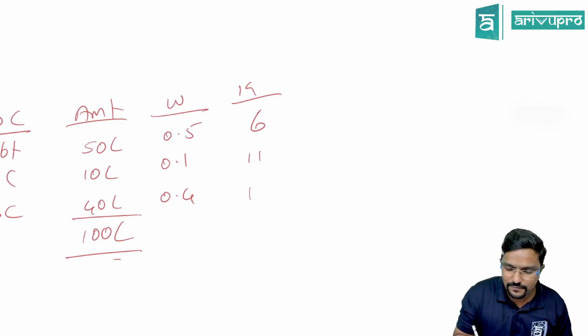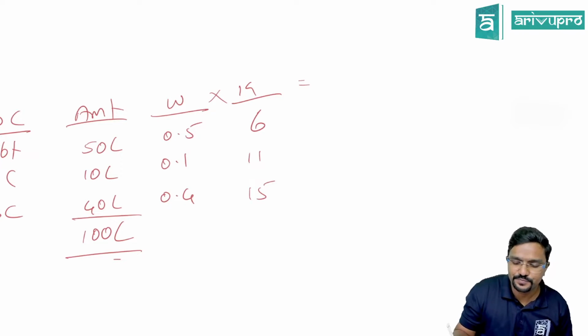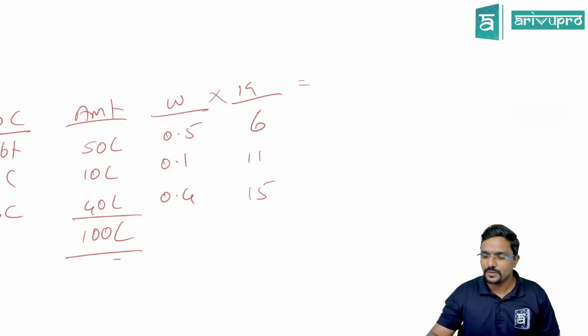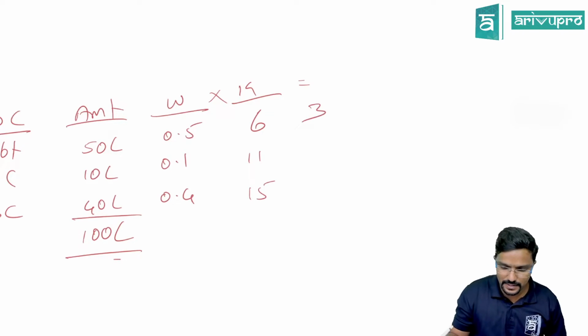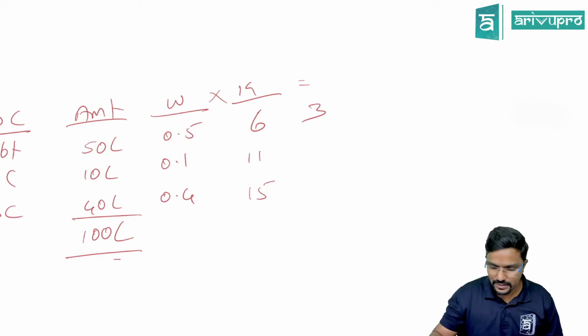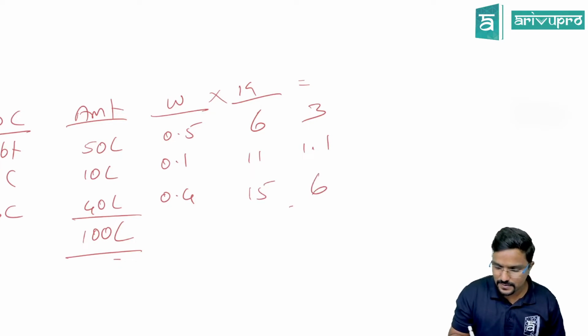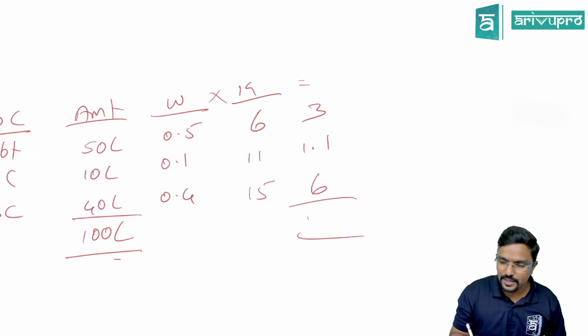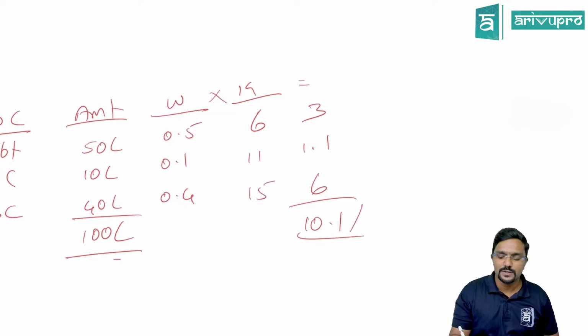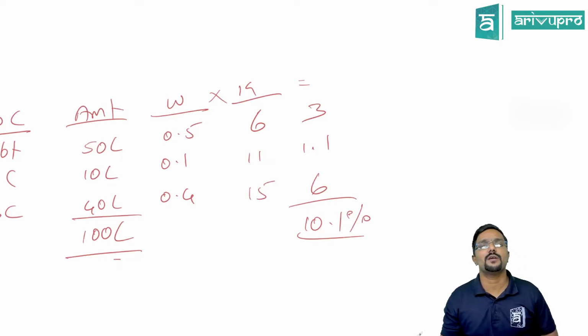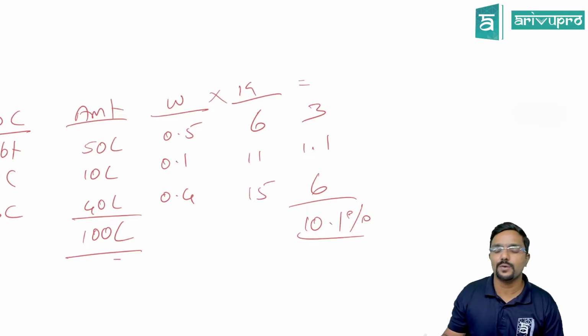So 11, 15. Multiply these two. So 6 into 0.5, 3. 0.1 into 11, 1.1. Then 0.4 into 15, 6. So do M plus. I have used M plus here, so you can also use it. So what is the overall cost of capital or WACC? 10.1%.